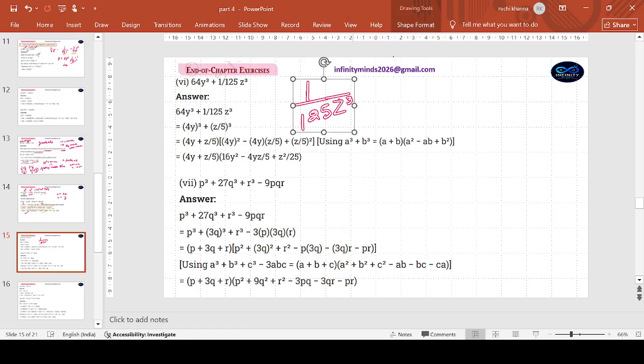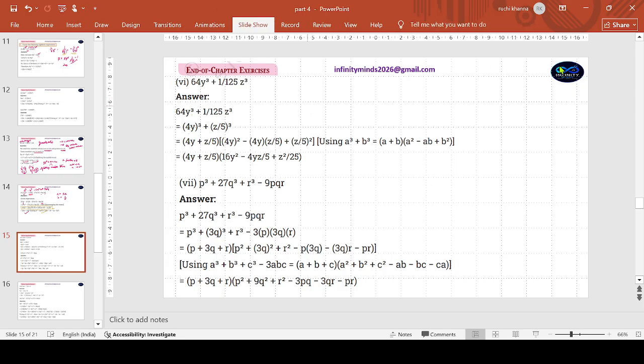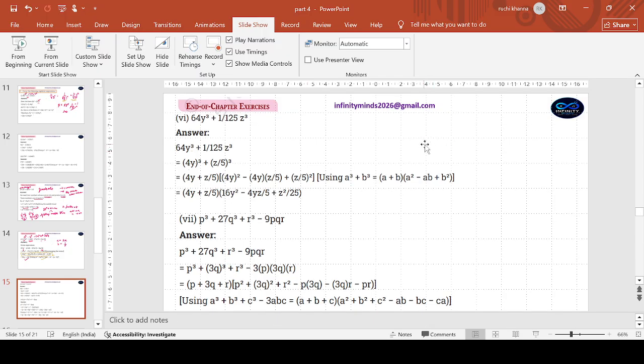I think that has been done now. So, okay. A cube plus b cube.